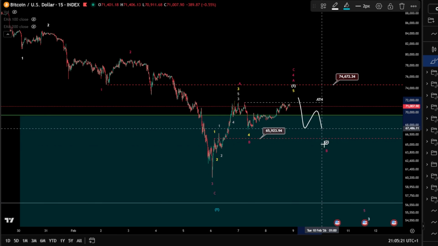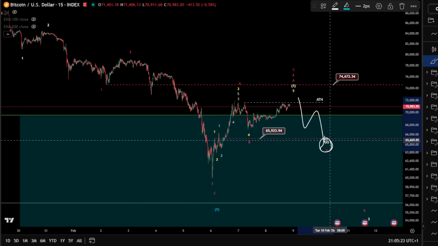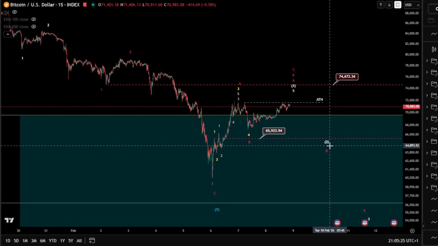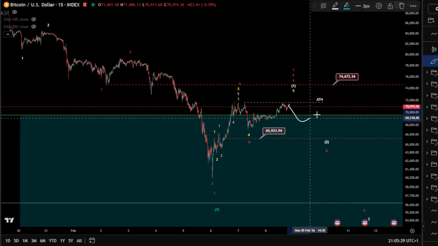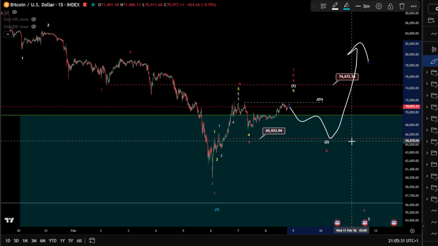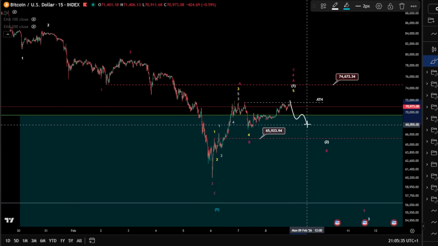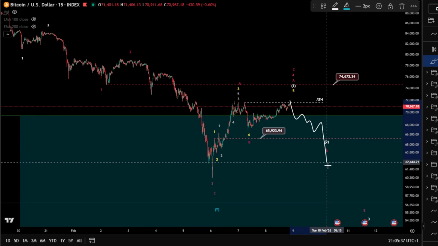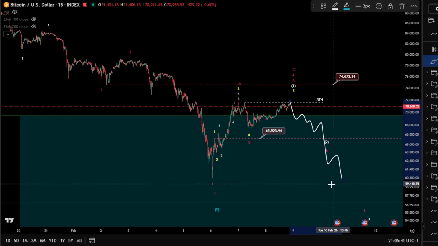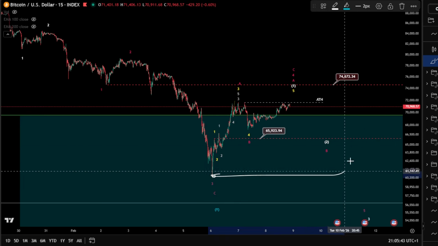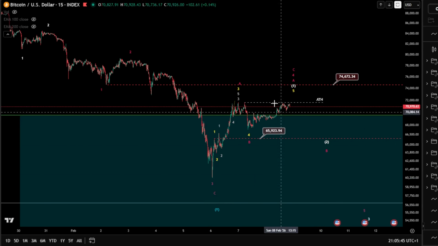If we get a 3-wave corrective move here in a wave B or a wave 2, and we start to get another signal of strength, that would be great, because we might see something very impulsive toward the upside. If things start to get very impulsive downward here, and we see a 1, 2, 3, 4, and a 5, this is a wave 5 here, taking the low, and then we're expecting even one more drop toward the downside.